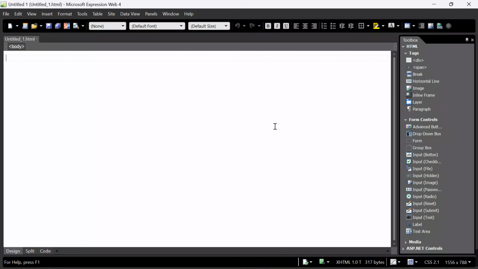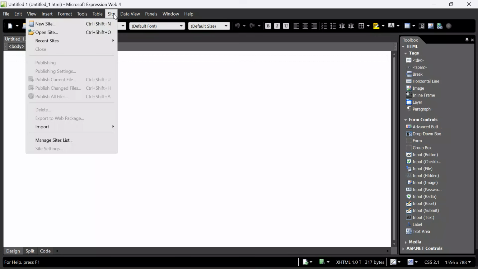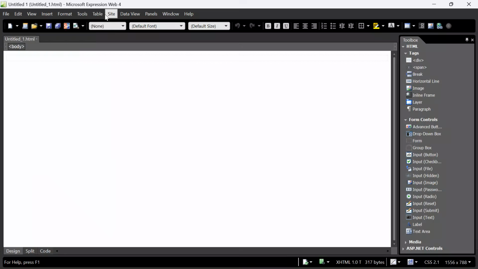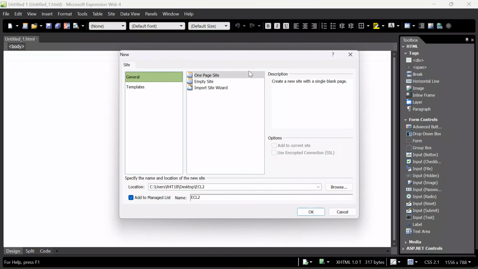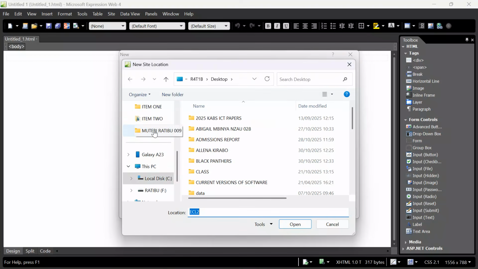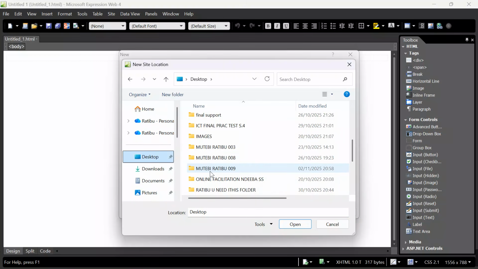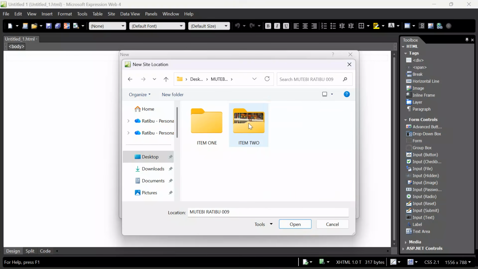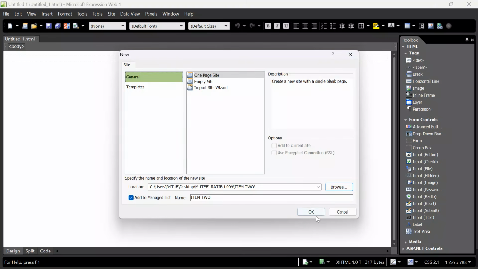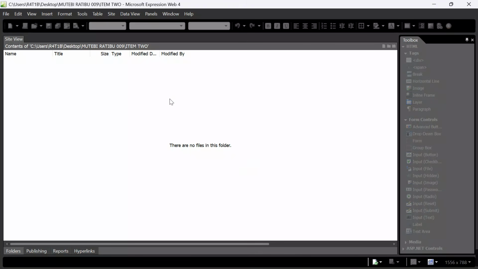Okay, now, after putting this here, just move straight, click site, then go to new site, then come here and say one page site, then browse your folder on your desk. Remember, my folder is Mutebi Ratib 009. Click over here, check and see. Click open, and then go into item 2 where we put our images, and then click open. When I click open, click OK, and then we are good to go.